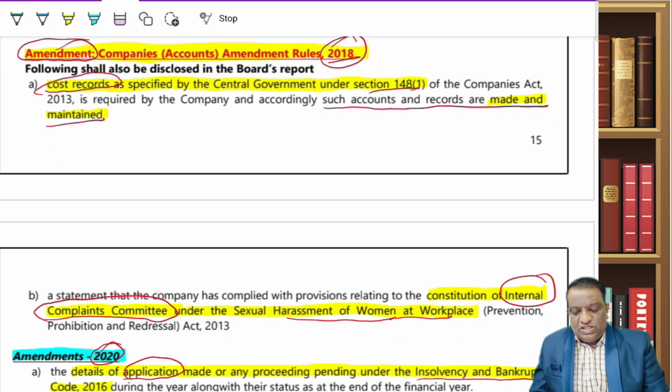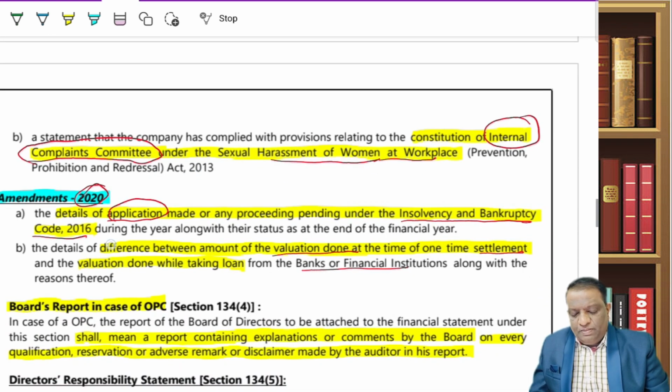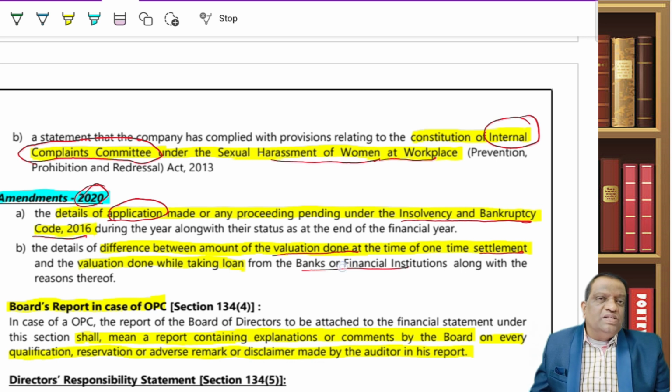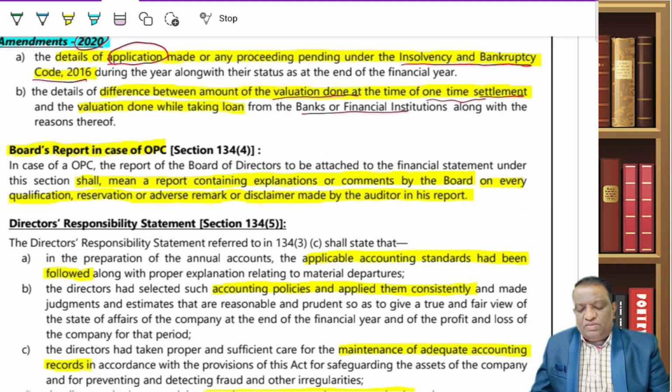There are four amendments. Cost records under Section 148, whether they have been made and maintained; whether the company has maintained an internal compliance committee to deal with harassment of women at the workplace; whether any application has been made under the Insolvency and Bankruptcy Code; plus, is there any difference between the valuation submitted at the time of taking the loan and at the time of going for one time settlement. If there is a difference, they are supposed to disclose it.